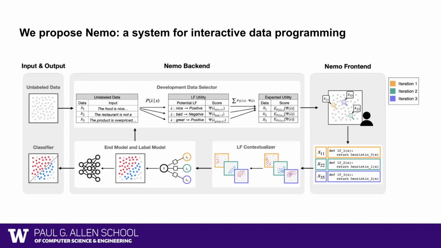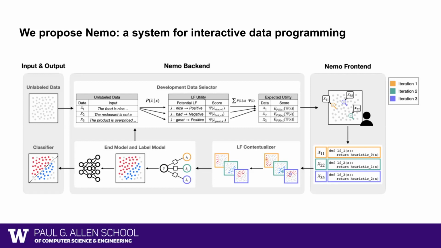Based on the framework, we propose NeMo, a system for interactive data programming. The system starts by taking as input an unlabeled dataset. Then in each iteration, the NeMo backend development data selector strategically selects data points to show to the user. The user then uses NeMo's front end to develop corresponding labeling functions. By tracking the connection between the selected data points and the resulting labeling functions, NeMo contextualizes the labeling functions to help better denoise and learn from them.